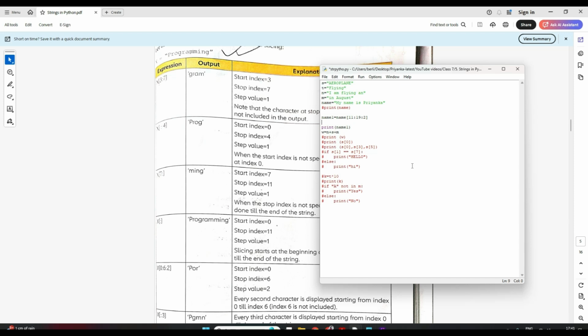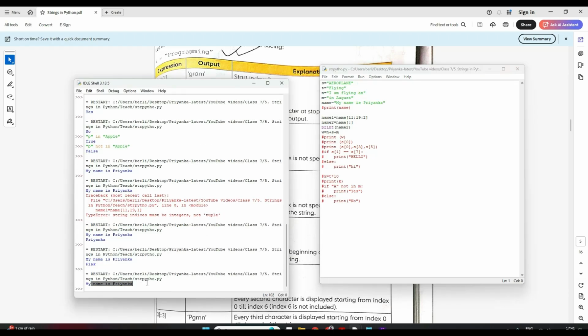Okay, now let's try to understand. Let me just comment out this. One by one we'll do. Now if I do name 2 is equal to name, and I don't mention anything, just a colon, it's blank, right? Let's see how it behaves. Here all the default values will be taken. So start will be from 0, end will be the end of the string, and step of 1. So it will print the entire thing only. If I print name 2 here, what will it print? The entire thing only.